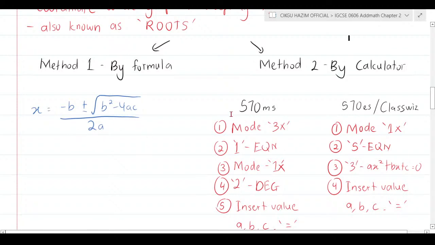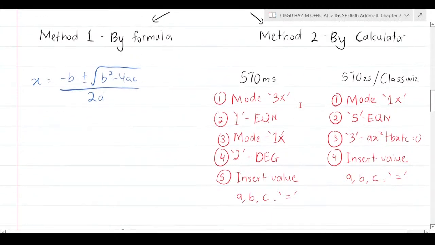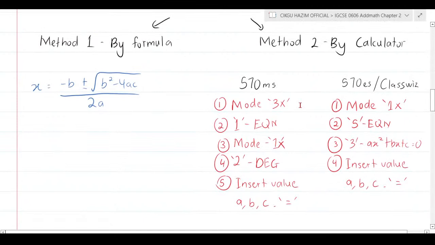Okay. But method number two, it's the method that I highly recommend, and I never see any student who is not using this method when it comes to the real IGCSE, which is by using a calculator. Your calculator here is either Casio. I'm just going to say the Casio brand here because that's the most used brand of calculator here in Malaysia. Maybe if you are viewers from outside of Malaysia, I'm not sure whether you use the Texas Instruments or not, but I'm here just to highlight the Casio calculator method, where the series number here is either